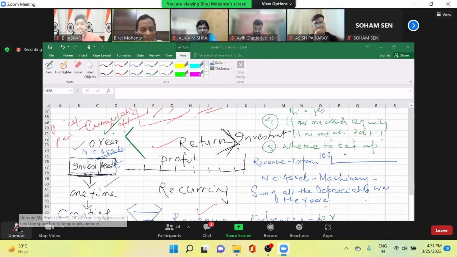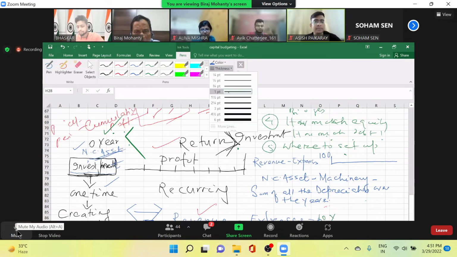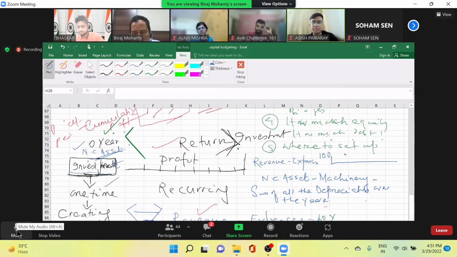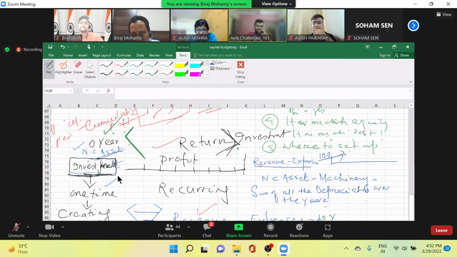Okay. So your non-current assets is the sum of the depreciation over the years. Now, revenue minus expenses. In the expenses, are you including depreciation or not? So here also depreciation is included.